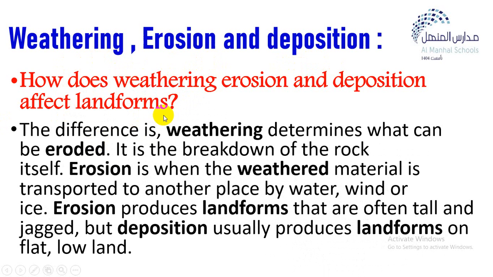The difference is weathering determines what can be eroded. It's the breakdown of the rock itself. Erosion is when the weathered material is transported to another place by water, wind, or ice. Erosion produces landforms that are often tall and jagged, but deposition usually produces landforms on flat lowland.